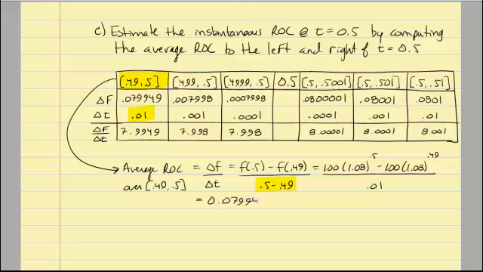Now in our numerator, it's important to carry out your decimals as far as you can. You don't want to do any rounding if it can at all be avoided, because we want to get pretty accurate estimates here of this average rate of change. So in this particular case, when we divide by this decimal, of course we move the decimal 2 places to the right, and I end up with $7.9949 per year.